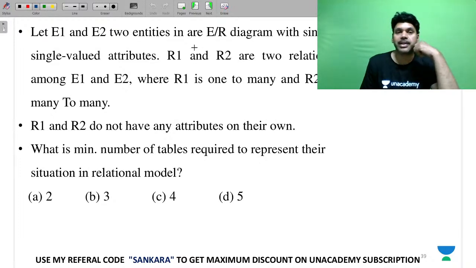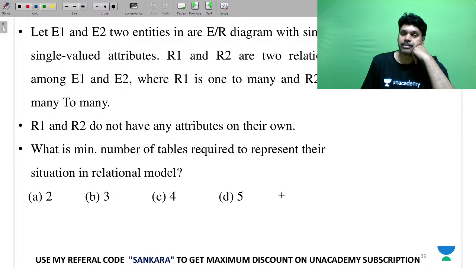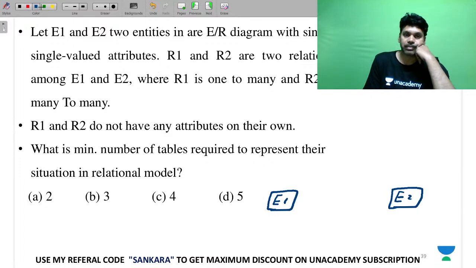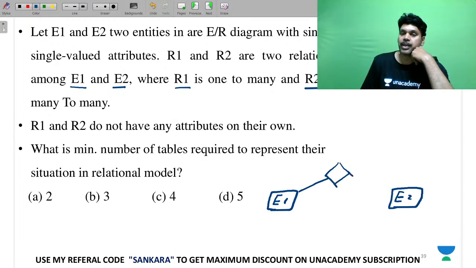And the next question is, E1 and E2 are two entities. So I am giving you a schematic diagram that is represented in the form of sentences. E1, E2 are two entities, and R1, R2 are two relationships. Yes, you can have any number of relationships, no problem, between two entities.